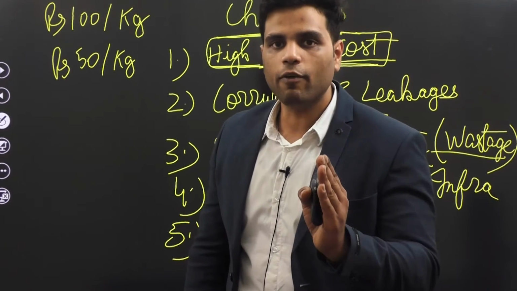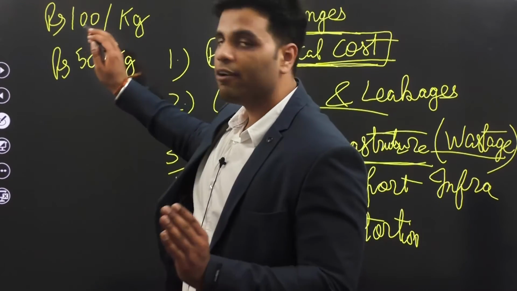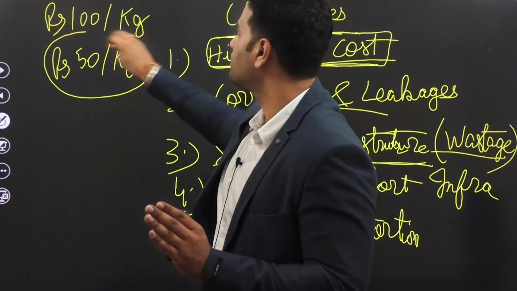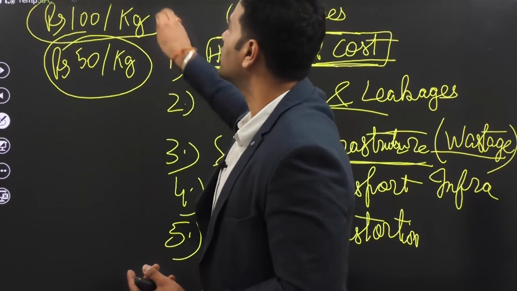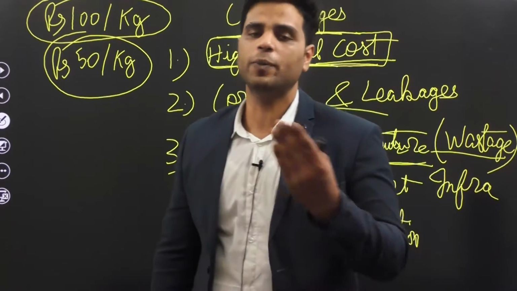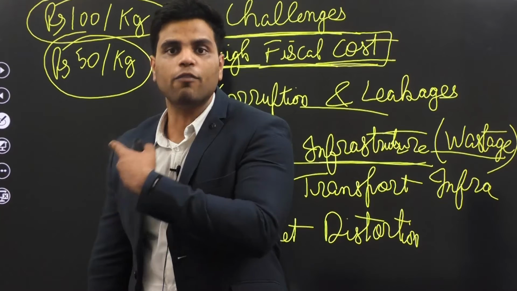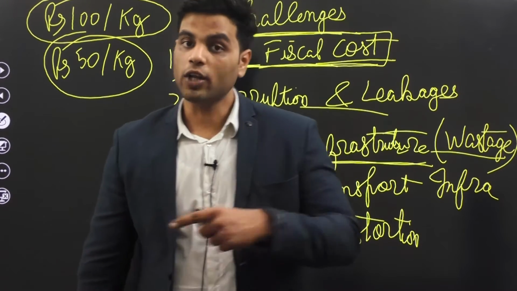If you are eligible for food subsidy under a government program, then you can buy wheat for 50 rupees. But if you're not eligible, then you'll have to buy wheat at 100 rupees. So in a sense, government is giving eligible beneficiaries 50 rupees subsidy. But this is an example of indirect subsidy. This is a price subsidy, right? Now, what is direct subsidy?